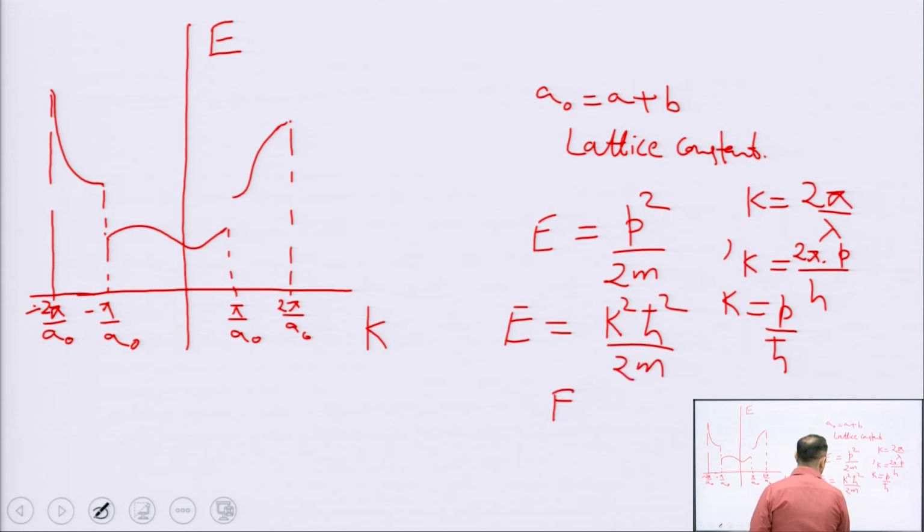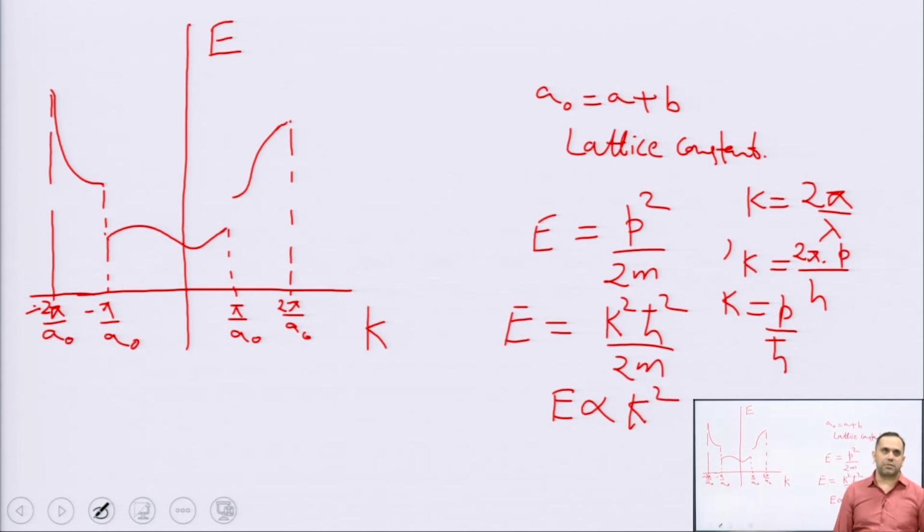So, energy E is basically proportional to the square of my wave number, k squared, and because of this you see this parabolic behavior in the energy profile, or your E-k diagram. So, in your energy band diagram, if you expand this parabolic behavior over the entire reciprocal lattice, the entire k space, you are going to see a lot of parabolas in all 3 dimensions which have a sudden jump in energy, the so-called forbidden energy gap.